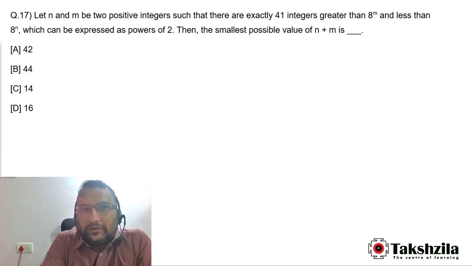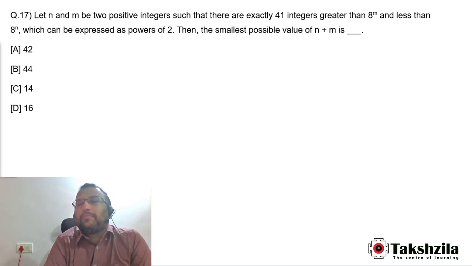Question number 17. Let n and m be two positive integers such that there are exactly 41 integers greater than 8 to the power m and less than 8 to the power n, which can be expressed as power of 2's. Then the smallest possible value of n plus m is how much? So basically there are going to be 41 consecutive power of 2's in between 8 to the power m and 8 to the power n.